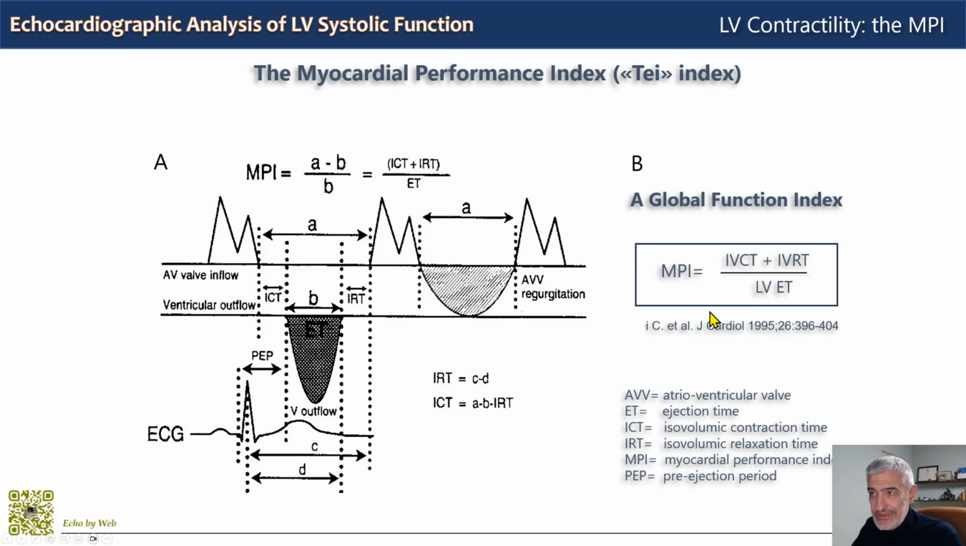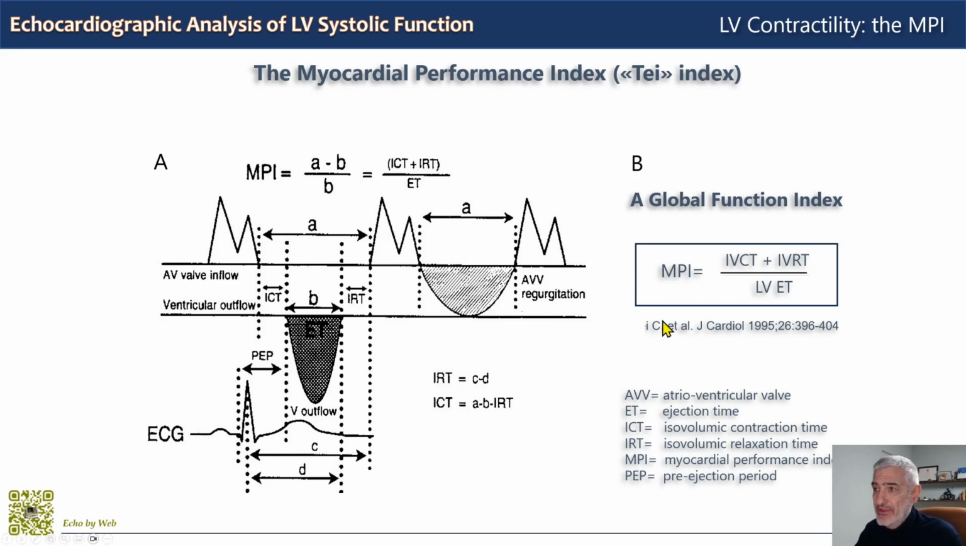Of course, because it includes both isovolumic contraction and relaxation, the index may change because contraction changes or because relaxation is modified, or both. Only when we do the calculation we see if it's more a problem of isovolumic contraction or of relaxation. But the index by itself indicates global function. And of course, we must consider, like everything else in non-invasive echocardiography, that this is an estimate.